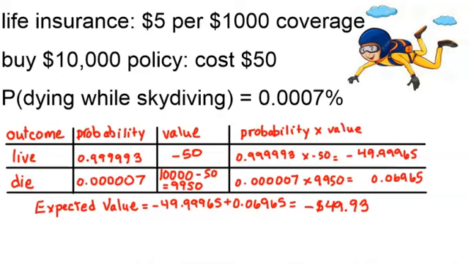That means that on average, every person that buys $10,000 worth of life insurance before they jump out of a plane will lose $49.93. And on average, the insurance company will gain $49.93 for every person that buys $10,000 worth of life insurance and then jumps out of the plane.